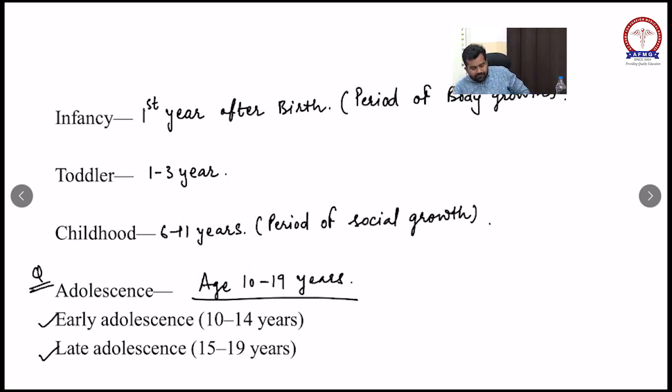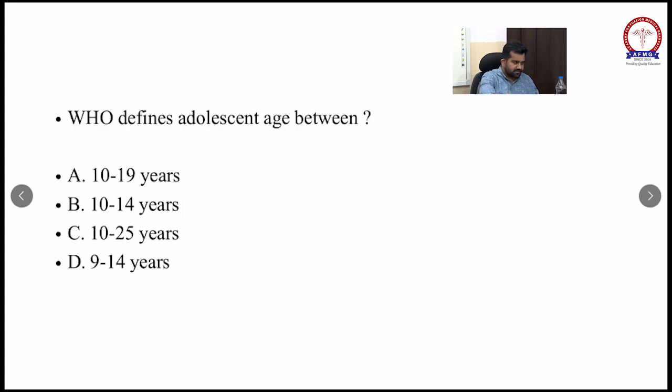Early is 10 to 14 years, and late is 15 to 19 years. So see this MCQ which was asked: WHO defines adolescent age between 10 to 19 years.